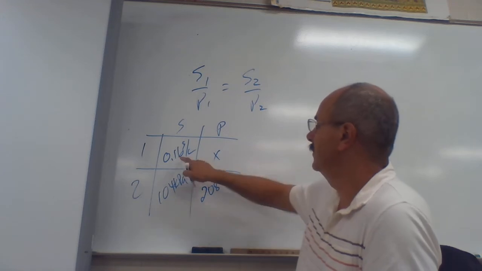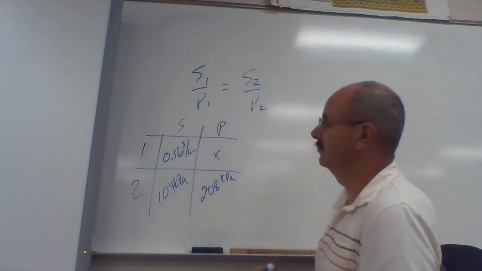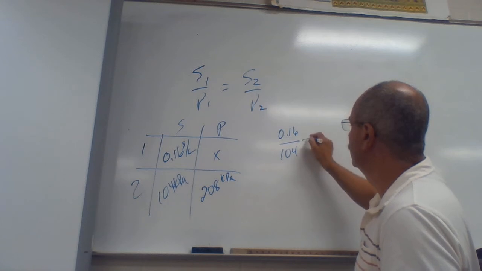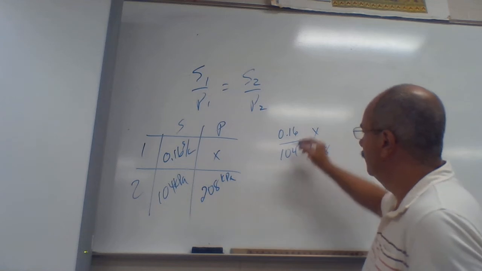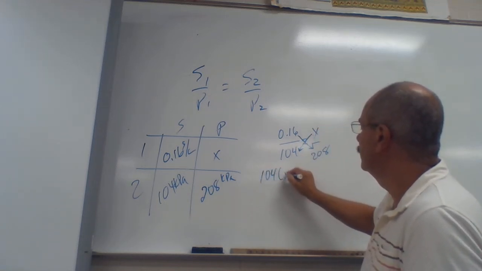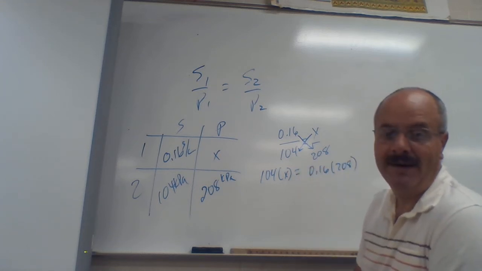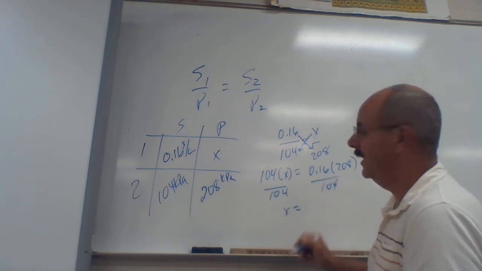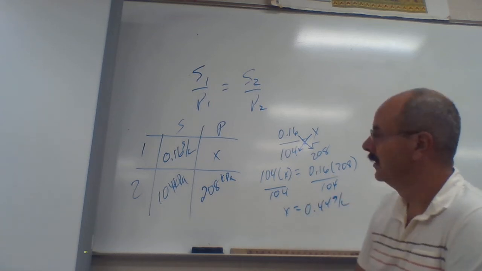Okay. So now I'm just going to put this stuff in. Here's S1, here's P1, here's S2, here's P2. All right. So we put this in, we get 0.16 over 104 equals X over 208. Now I've got to cross multiply. So I'm going to take this one times that, the top one times the bottom. So I get 104 times X equals 0.16 times 208. Now I've got to get X by itself, divide both sides by 104. And you do that, and X ends up equaling 0.32 grams per liter. Now, what does this mean?